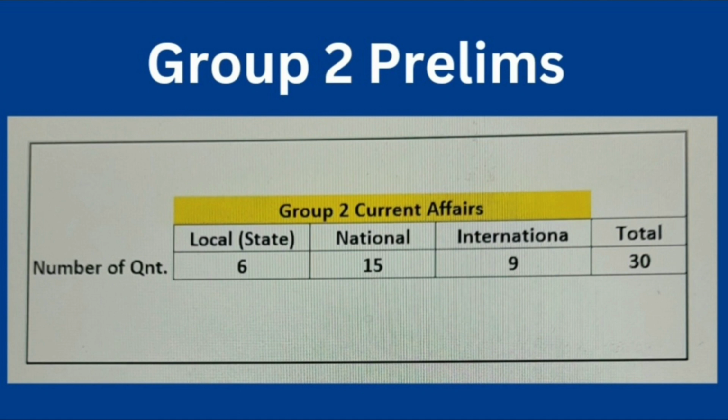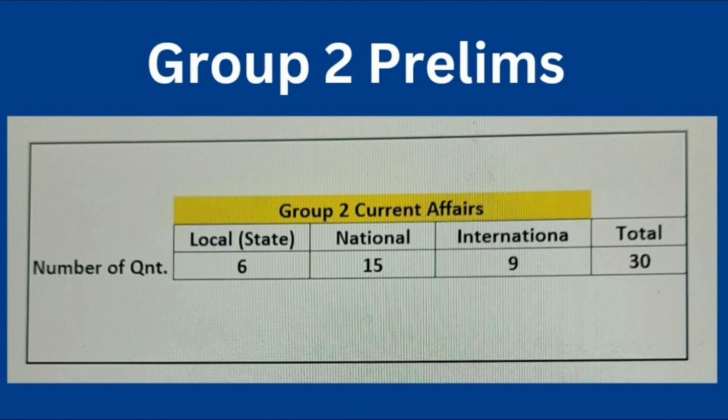Okay, here I am presenting the numbers in this table. Out of 30 questions from the current affairs section, only 6 questions are at state level, 15 questions at national level and 9 questions at international level. Another fact is that 17 questions out of 30 are lengthy questions, as I showed in the previous discussion of question papers. And 13 questions are straightforward. That is, 43% of questions are straightforward.